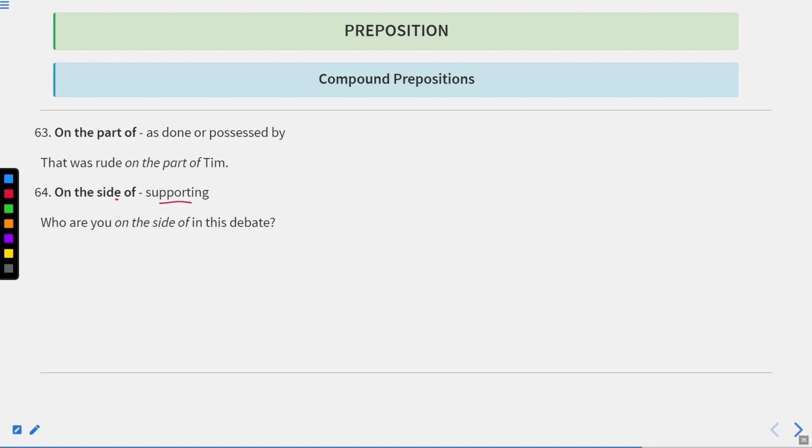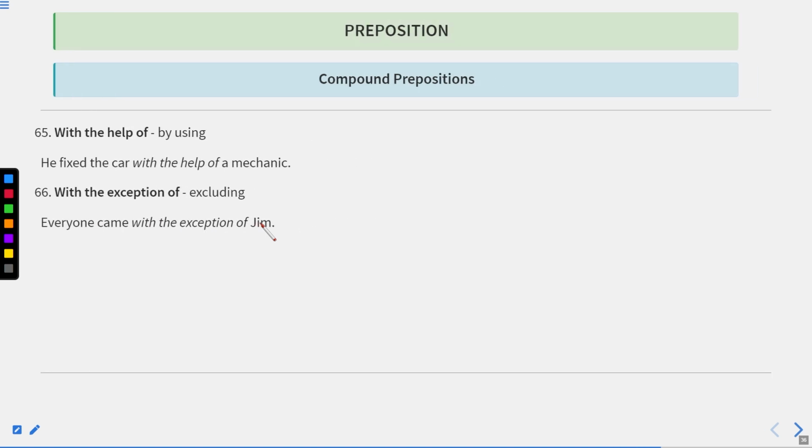On the side of means supporting. Who are you on the side of in this debate? Okay. With the help of, by using. He fixed the car with the help of a mechanic. Okay. With the exception of means excluding. Everyone came with the exception of Jim. With the exception of Jim. It means everyone came but Jim. It means everyone came except Jim.